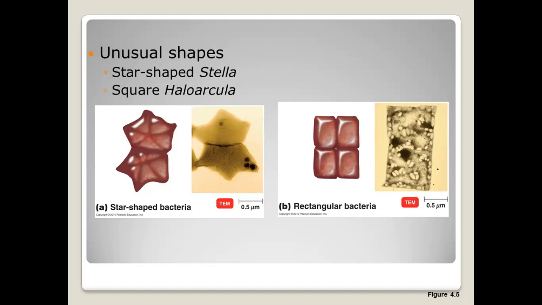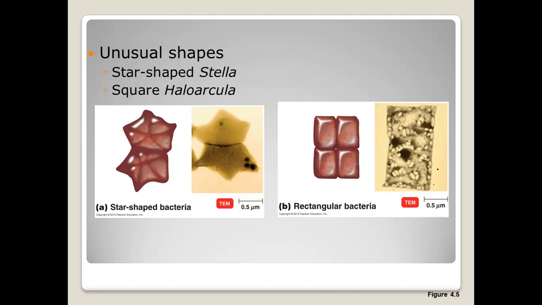There are some less common or unusual shapes. You have the star-shaped cells that are found in the genus Stella, and then you have rectangular flat cells or square cells found in halophilic archaea called Haloarcula. So here's a picture of that.